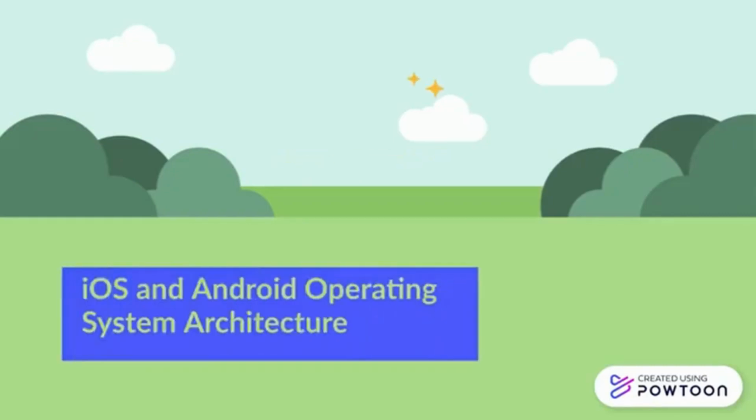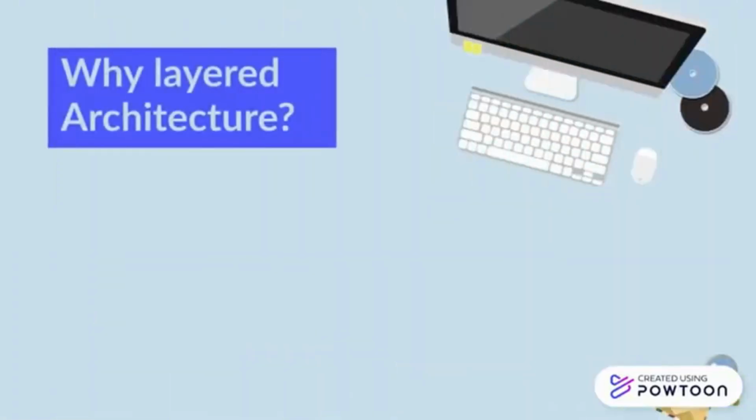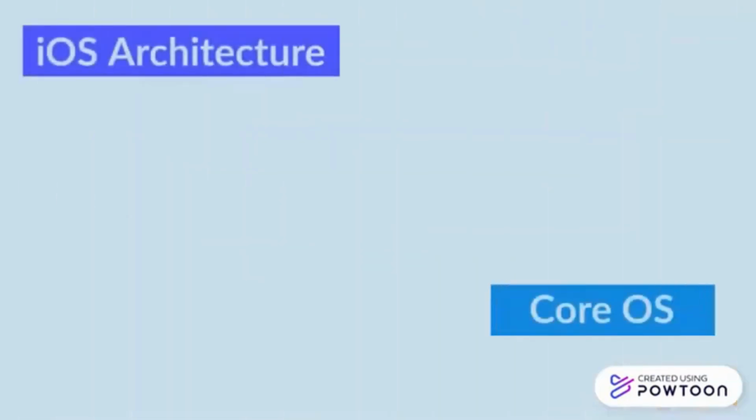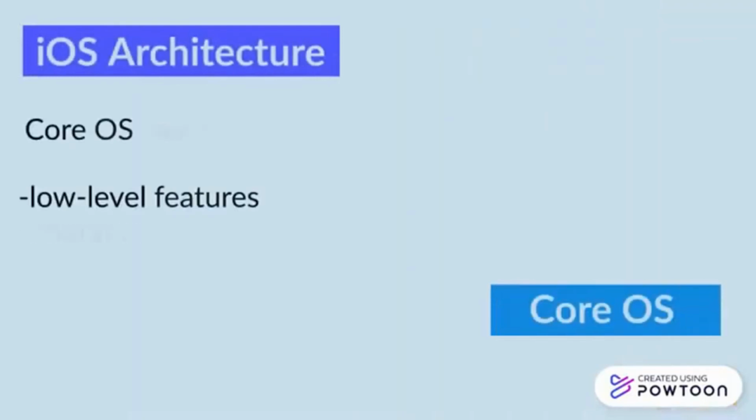An operating system architecture is a concept or design that refers to the overall design regarding the hardware and the software components. Surprisingly, iOS and Android operating systems have the same architecture, which is layer architecture. That means they share the same advantages, such as breaking the components into layers, but inside the design and layers are different.